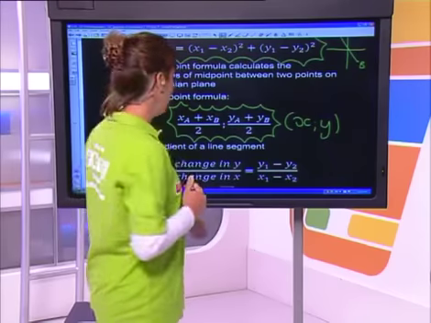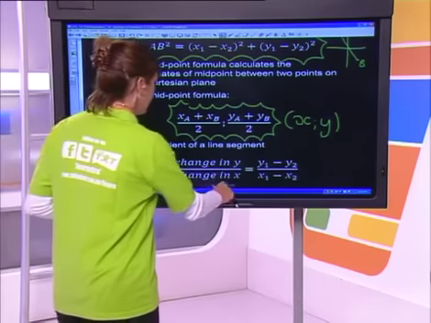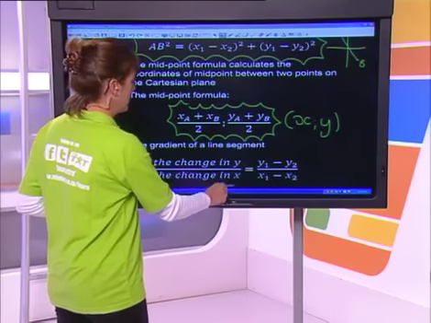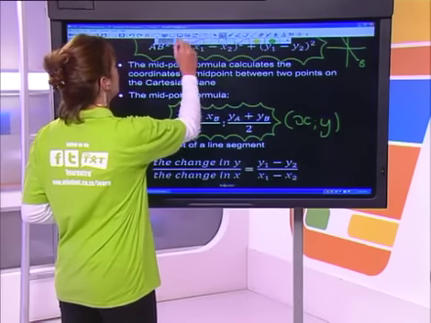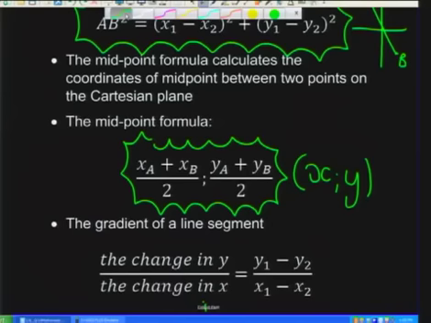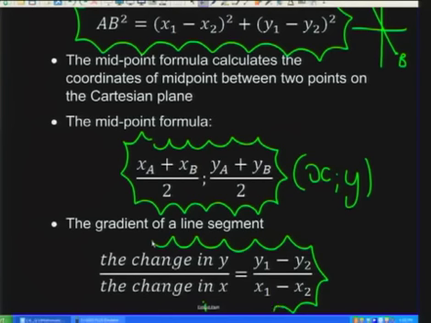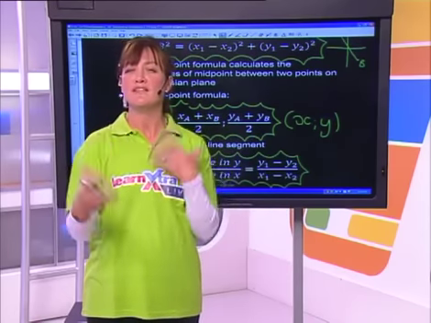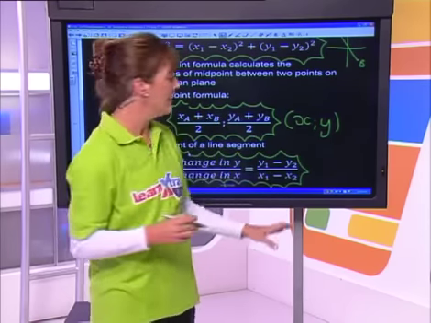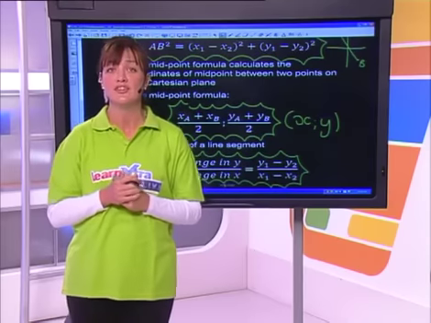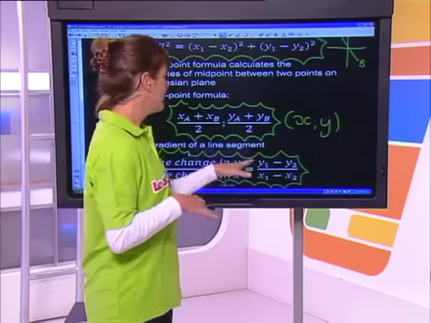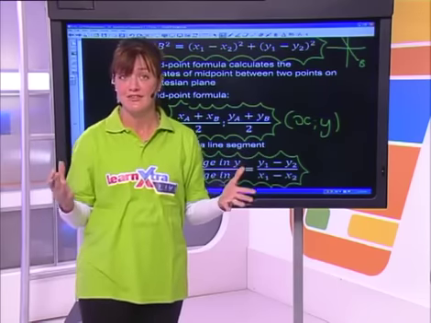Okay, right, and then finally, the gradient of a line segment. As I mentioned earlier, you might find this familiar. You might have actually seen this before, that when I talk about the gradient of a line, I'm talking about the change in y over the change in x. Now, if that's a concept that you've had a problem understanding in the past, I'm going to explain that a little bit more in detail later on. But for now, just remember to put it into mathematical terms: the change in y we refer to as y1 minus y2, over the change in x, which we refer to as x1 minus x2. All right.